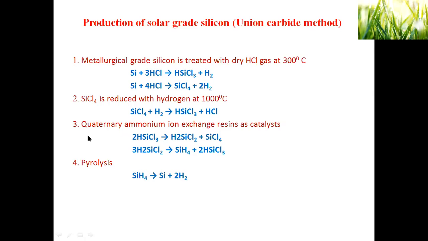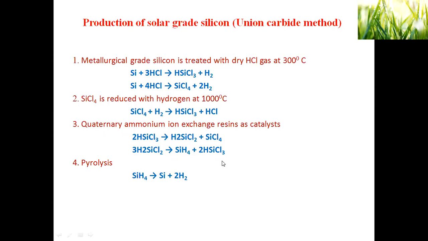Third step is the quaternary ammonium ion exchange resin process. Trichlorosilane is passed into a fixed bed column filled with quaternary ammonium ion exchange resin, acting as a catalyst for this process.